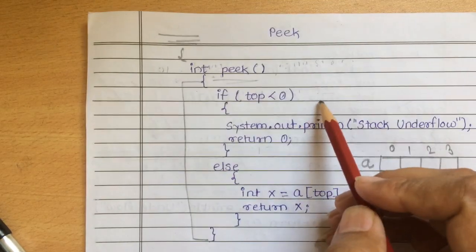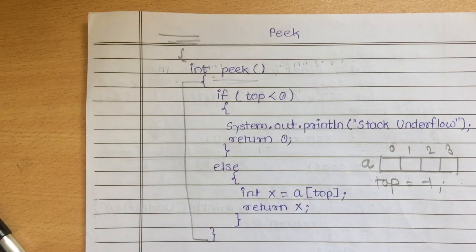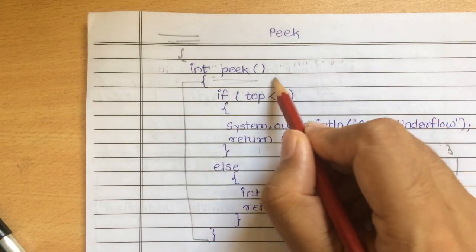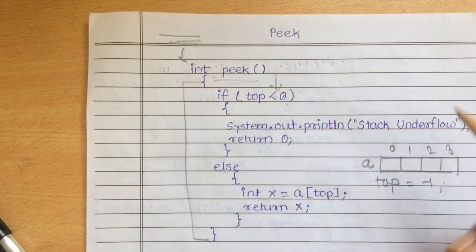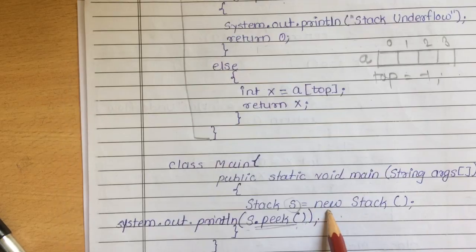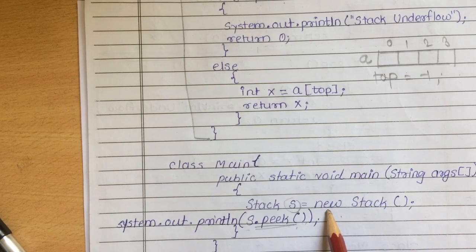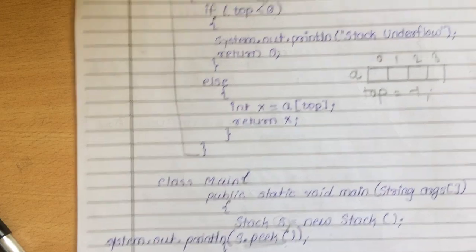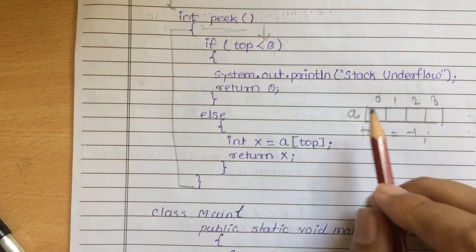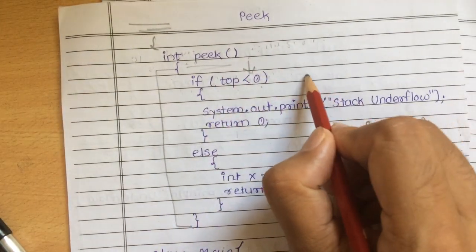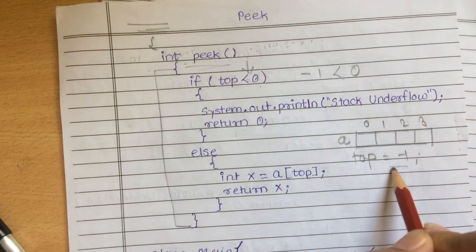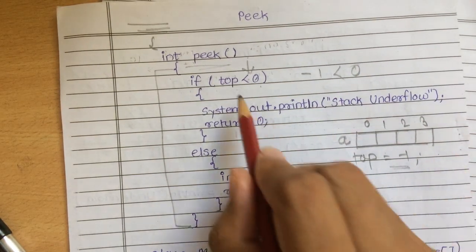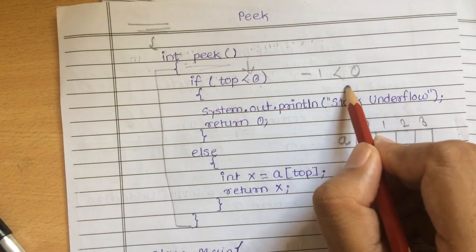In this we have one if else. After that control will come over here, and it will check whether top is less than 0. As I said, when the object is created, the constructor is called and sets top equal to -1. So it will check whether top is less than 0. Here the value of top is -1, and -1 is less than 0. Yes, it is less than 0.